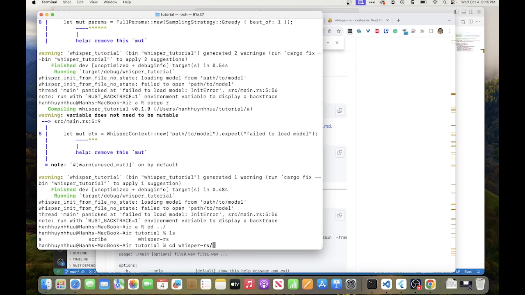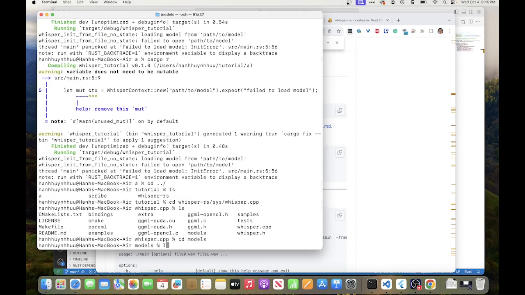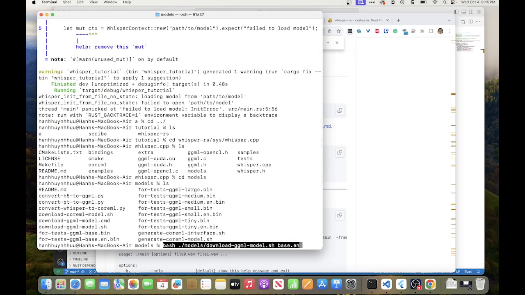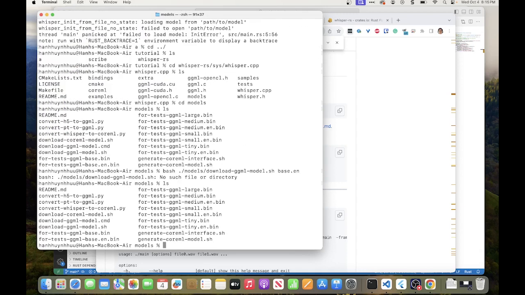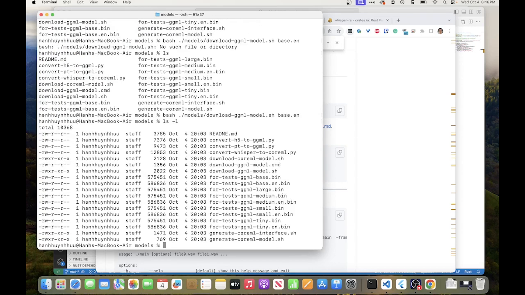We know that we have a copy of the source code of Whisper CPP here. The model should be here as well. And download GGML, download. No, it's right here. Download GGML model.